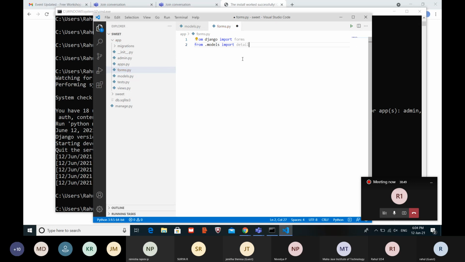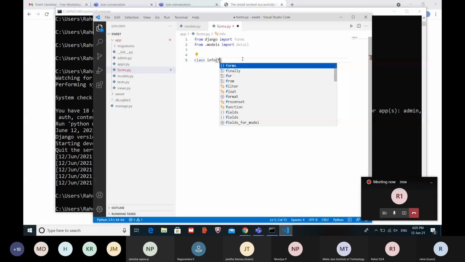We're importing Detail, and we should create the form class Info with forms.Form. We created the model in models.py. In the same way, we need to create it in forms also.